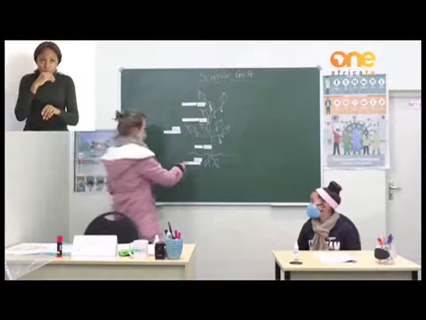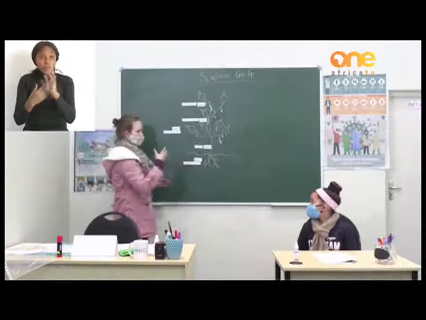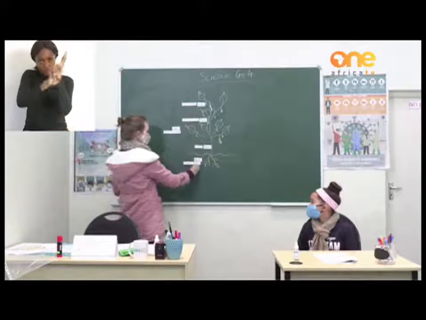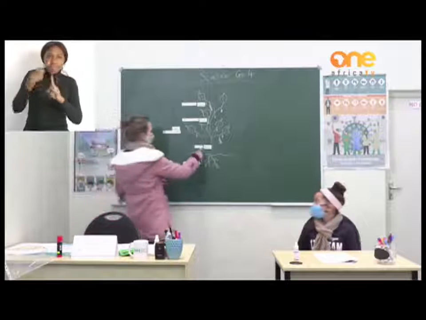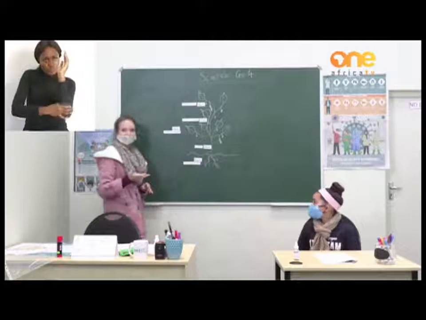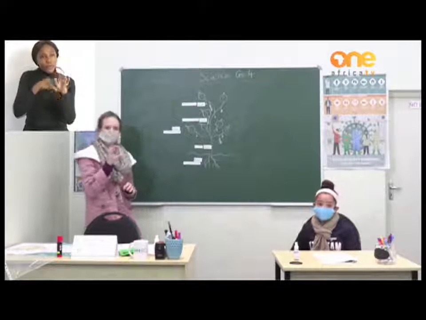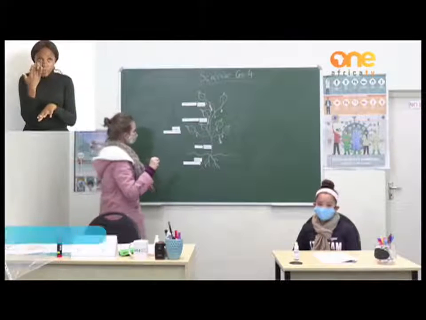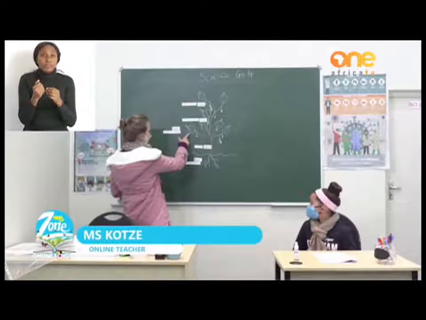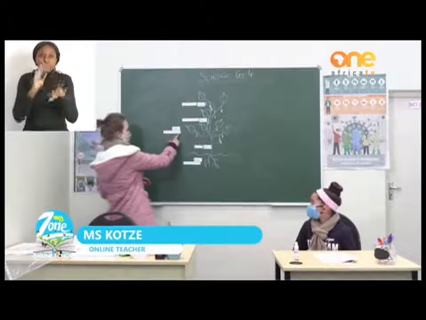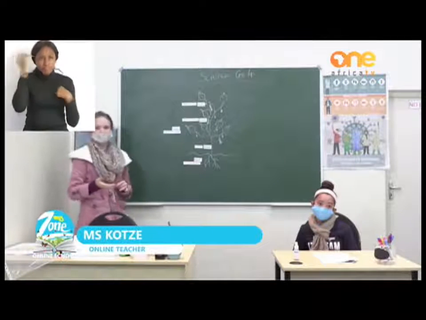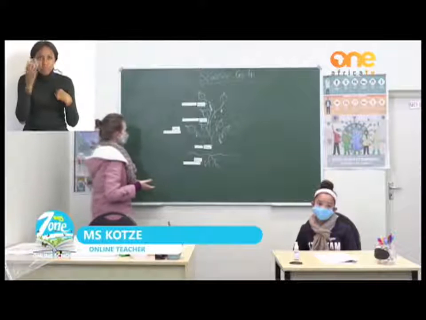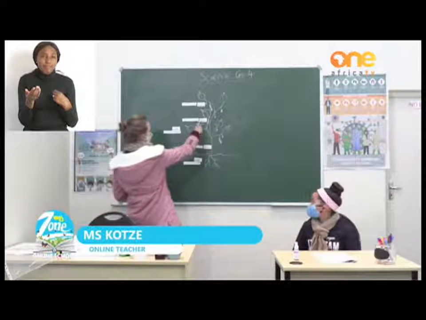Let's start at the bottom. Types of food that we get from the root part of a plant are carrots and beetroot. Let's move on to the stem. Onions are an example of the stem parts of a plant that we can eat. Let's look at the leaves, spinach and lettuce. I think that is a very common example and something that all of you will know, spinach and lettuce. Let's move on to the fruits.